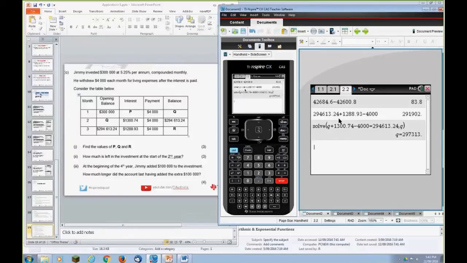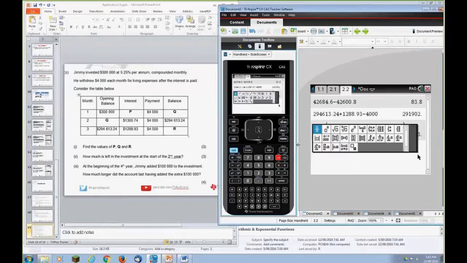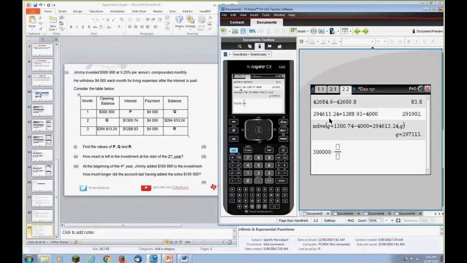Now, the interest, we can actually calculate the interest. I'll do it two ways. A straightforward way is to go a $300,000 starting point multiplied by, make a little fraction because I like the fractions, 0.0525, that percent interest, which is nice. We want a 12th of that because it's a month, and that gives us that value there.